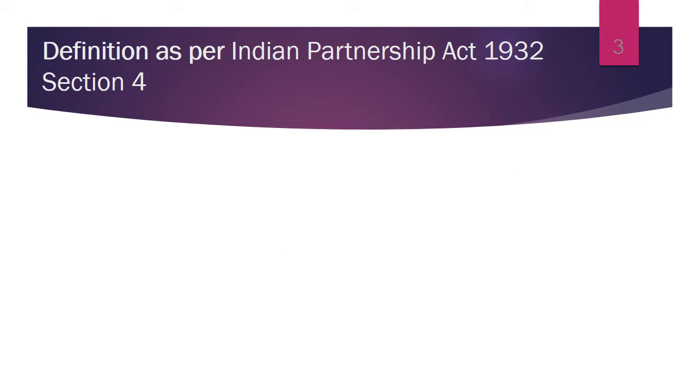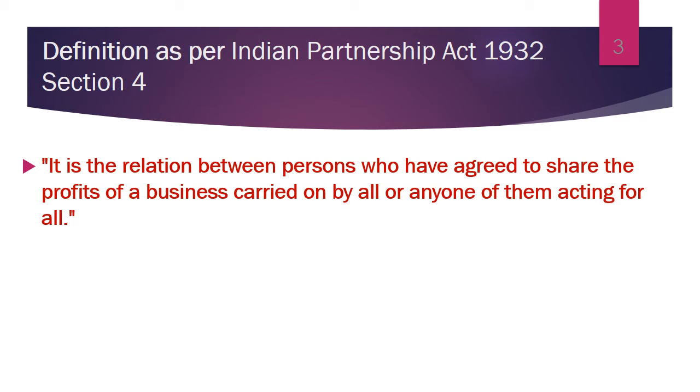Now let's move on to the definition part of partnership. The definition is provided in the Indian Partnership Act 1932, Section 4. It is the relation between persons who have agreed to share the profits of a business carried on by all or any one of them acting for all. It means two or more persons come together for starting a business, and the business is carried on by all partners or any one of them acting for all.